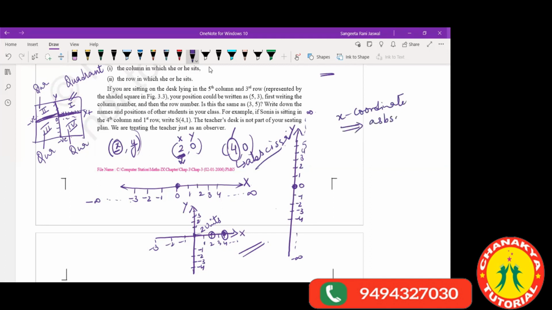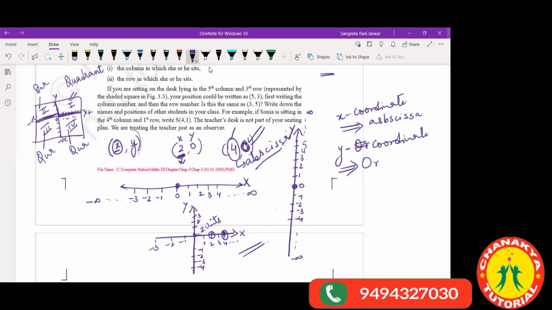Ma'am, and y is called ordinate, right? Yes, the y coordinate, the one where I am showing 0. I have not come to the y coordinate yet; I have only told you about x. The y coordinate is called ordinate. You will have to remember this.